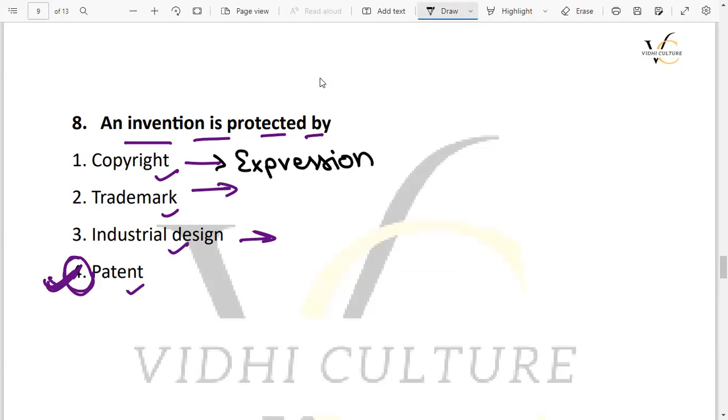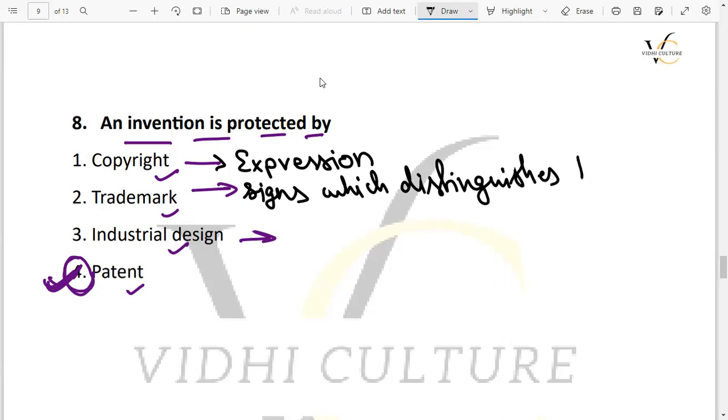Okay, then when we look at the trademark, signs are protected, signs which distinguish the goods or services. ठीक है.